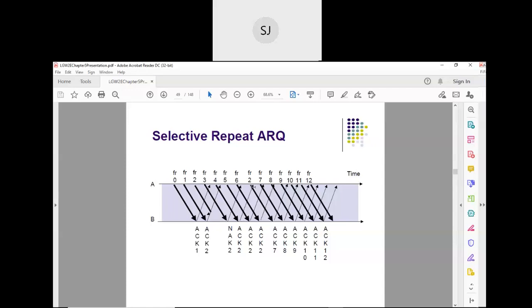It is not like go back N. In go back N, we transmit all the frames, whereas here we transmit only the frame which is lost. That is selective repeat. All these protocols come under sliding window, but generally they are called ARQ protocols, automatic repeat request.